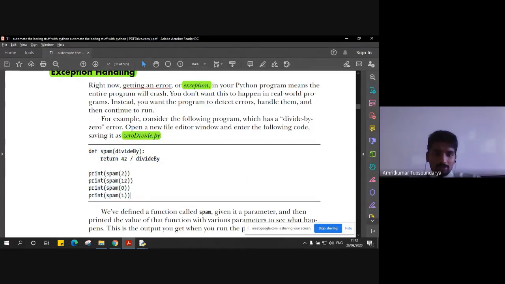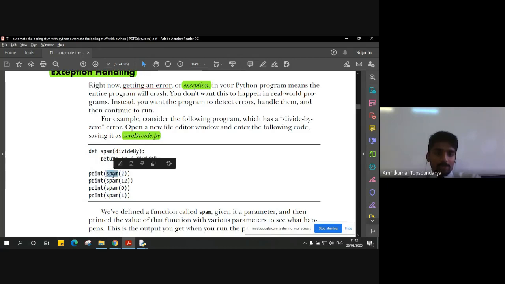The spam function again, and we are passing a parameter called divided by. It's a variable, and we directly return the value 42 divided by the value contained inside this variable divided by. So let us pass a few numbers to this divided by value and see what errors or what output we get. At first, let's say we are passing the parameter 2.